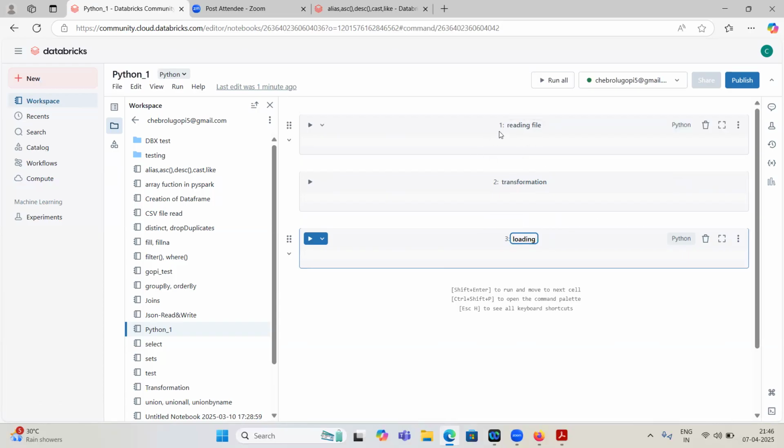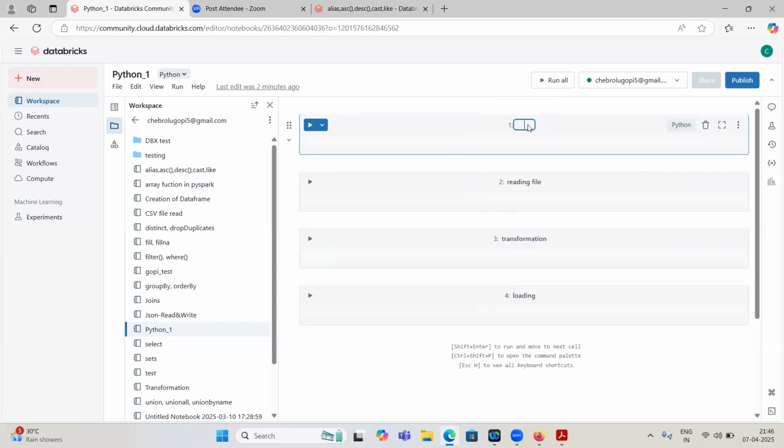You read the data and perform some transformation, and whatever the requirement we have is fulfilled. Then we have to load this data somewhere, maybe to ADLS or a SQL database. So it is like well structured, right? Here, maybe the first cell we can use for importing libraries. If we have some libraries, we can import all the libraries here. We don't have this kind of structure in other tools. So this also makes Databricks popular.